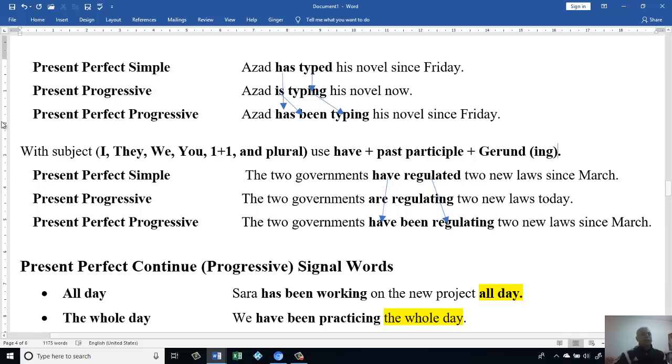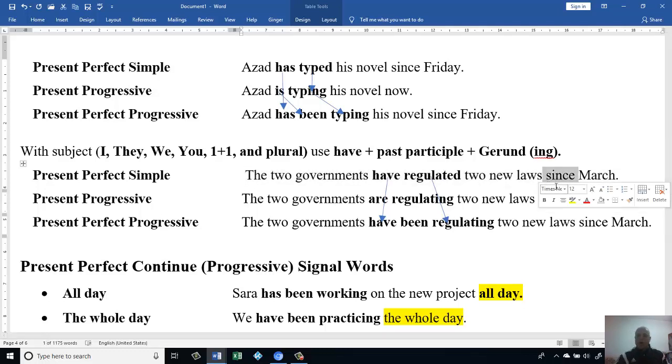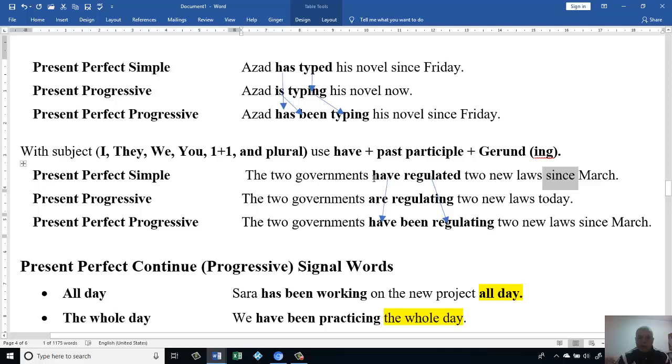Okay, let's do it. This is my present perfect simple: The two governments have regulated two new laws since March. Now I know definitely this has happened in the perfect time. It's present perfect. Why present perfect? Because I have have plus past participle. Let's look at the second sentence. Present progressive, or present continuous, sometimes we say: The two governments are regulating two new laws today.